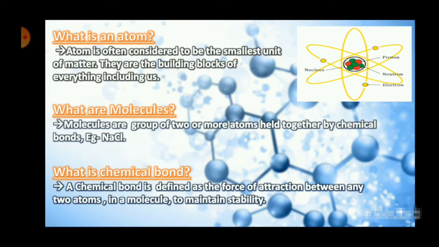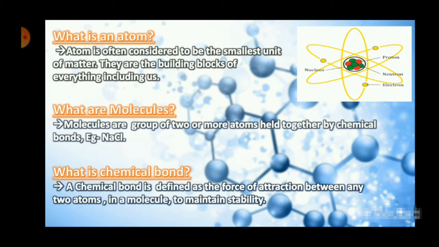So here we are coming to the main part of the chapter. So what is a chemical bond? A chemical bond is defined as the force of attraction between any two atoms in a molecule to maintain stability. It is a big definition, but there are many things inside this definition that we should look at carefully, because all of these things are very important to understand the concept. Before we go and just run after exams, let's understand the basic concept hidden behind this term, a chemical bond.